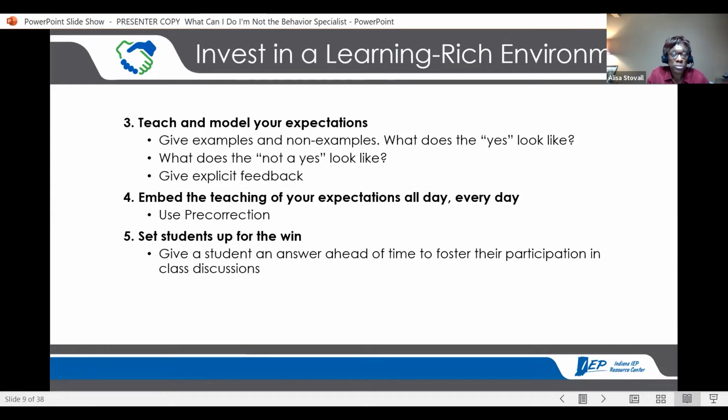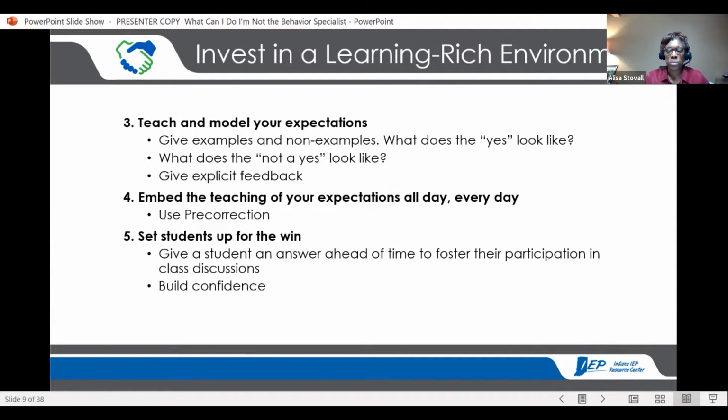I'd like for you to raise your hand and answer, or at least try. If you panic at the last minute, give me the sign, pull your ear and I'll move on. But I'm going to look for you to raise your hand when I ask this question. And this is the answer to that question. Okay, that's setting them up for the win, or one way to do that.